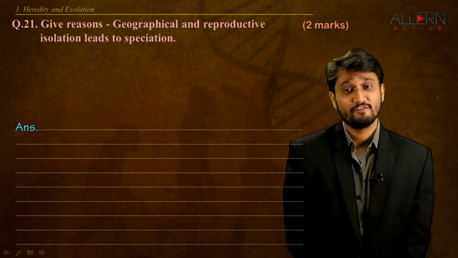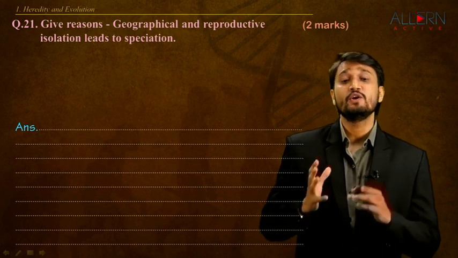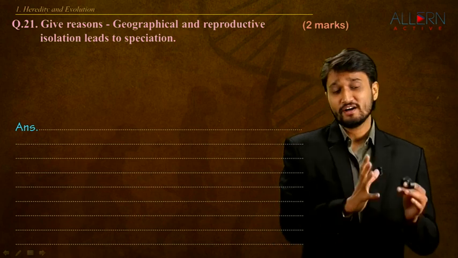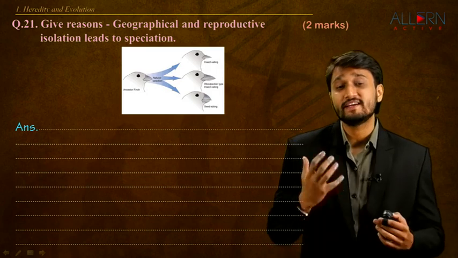Next is a 2-mark give reason. So the give reason is geographical and reproductive isolation leads to speciation. Before we understand the answer, we need to understand what exactly, or we need to define what exactly is a